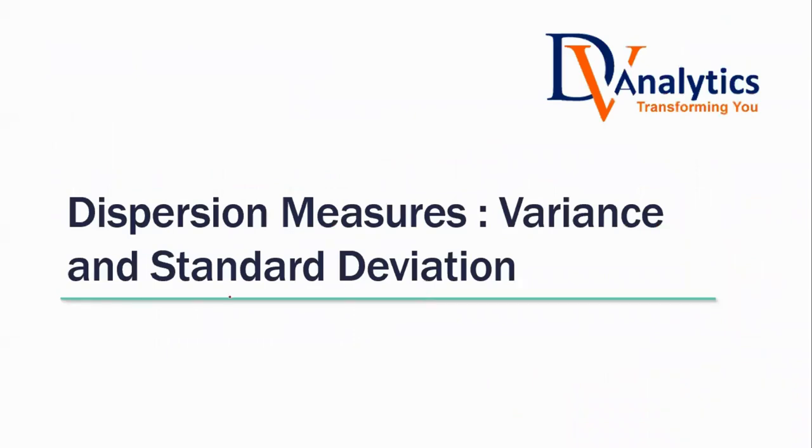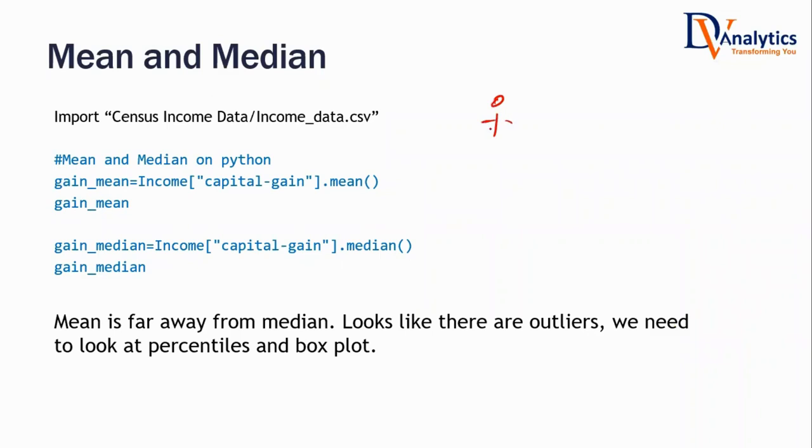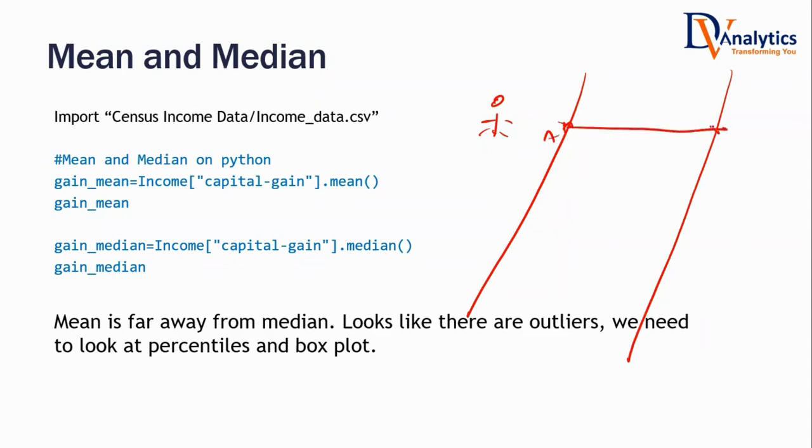Now let me tell you a story. There is a person standing on one side of the river, and he has to go from point A to point B. He doesn't know how to swim. If he gets into the river, he may get drowned. So he asked another person standing by the side of the river, what is the depth of the river, bro? This guy told him, on an average, it's around 4 feet.